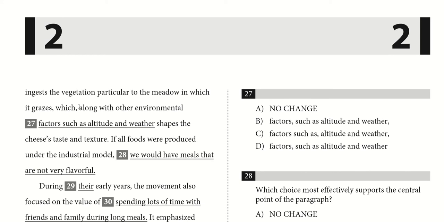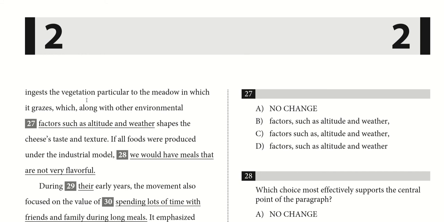So open parenthesis, which, along with other environmental factors, and then another open parenthesis here. Why? Because this is an example of factors, right? So along with other environmental factors specifies the previous statement, and then such as altitude and weather specifies the factors which specify the previous statement. I hope that's making sense.